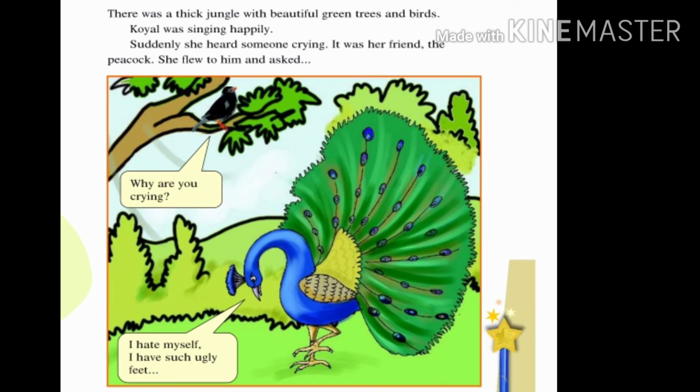She flew to him and asked, "Why are you crying?" Then Peacock said, "I hate myself. I have such ugly feet." Students, do you remember this story? So, you have to write some poem lines on the basis of this story. For you, I have already written some lines on the basis of that story.